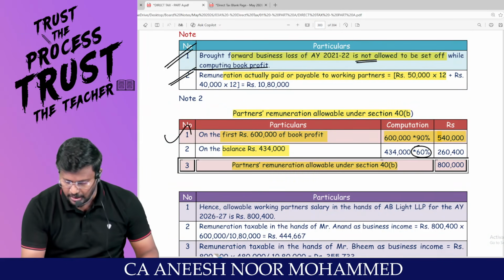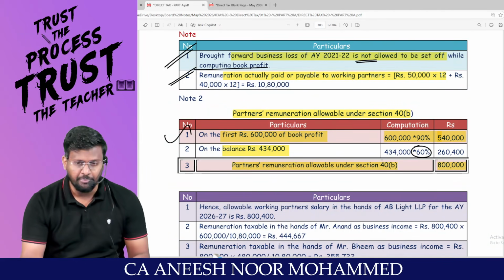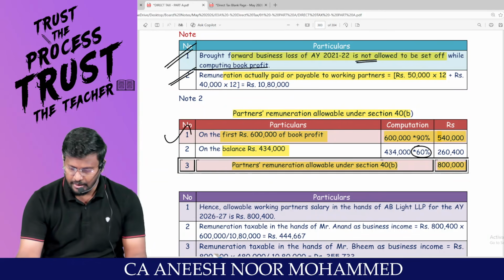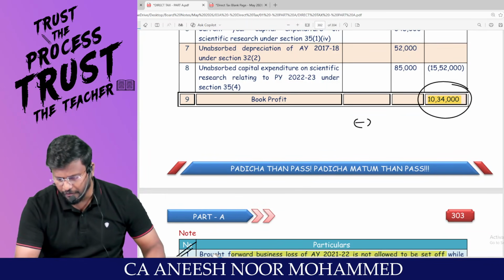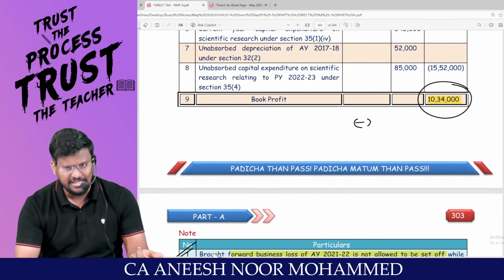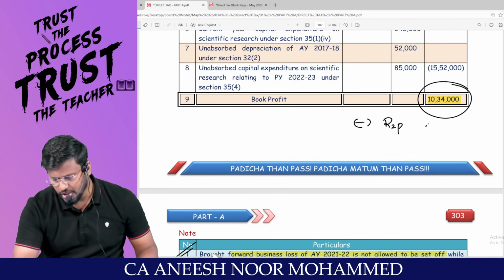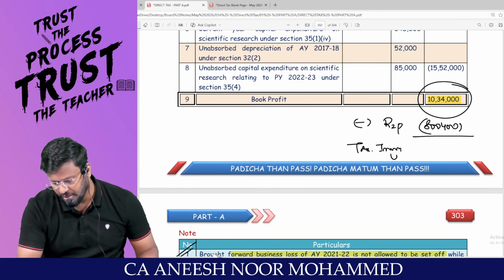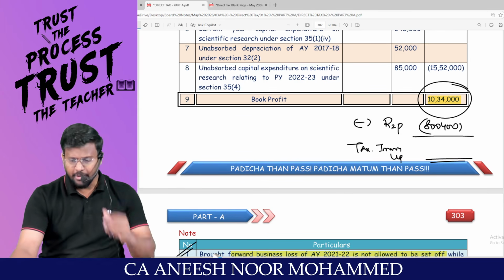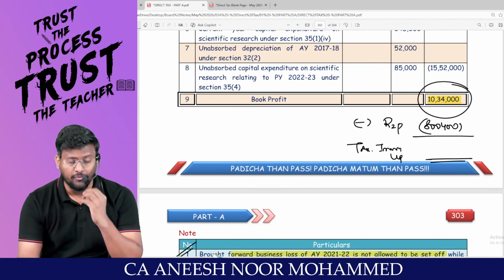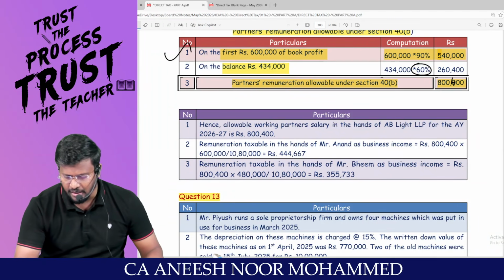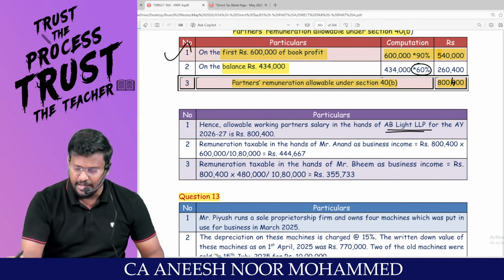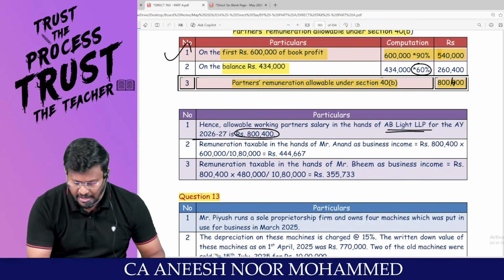So the partner's remuneration allowable under 40B maximum is how much? 8,00,400. Am I right, sir? That means from this book profit of 10,34,000, less remuneration to partner, 8,00,400 will be the taxable income in the hands of LLP. Am I right? Because when you calculate this 10,34,000, you have not reduced the remuneration to partners. Clarity? Hence, the allowable working partner remuneration in the hands of AB Light LLP for assessment year 26-27 is 8,00,400.